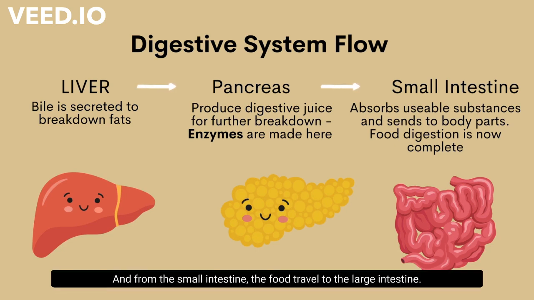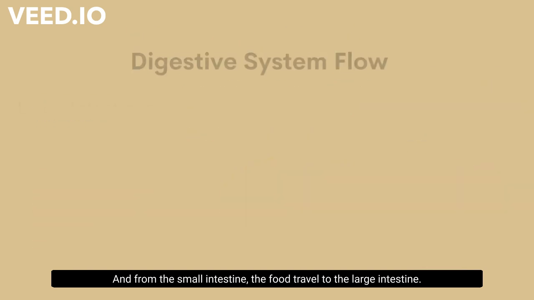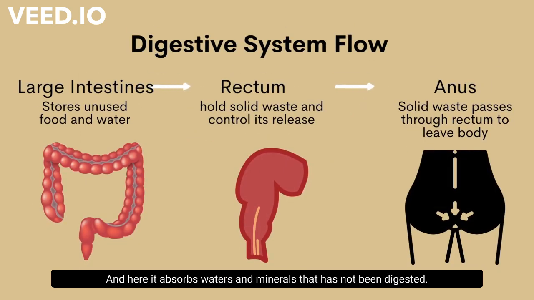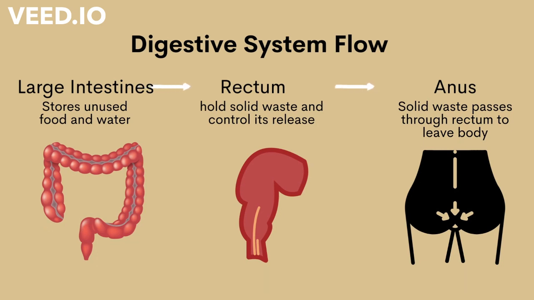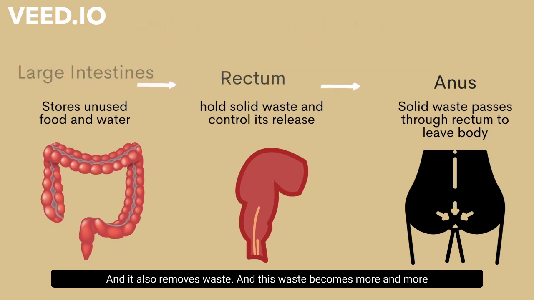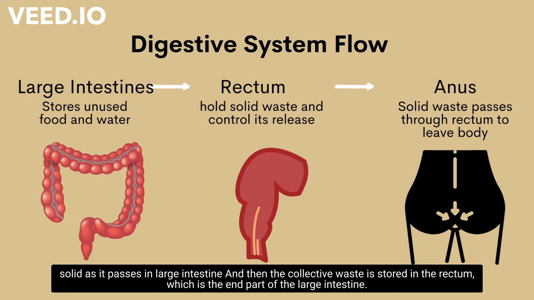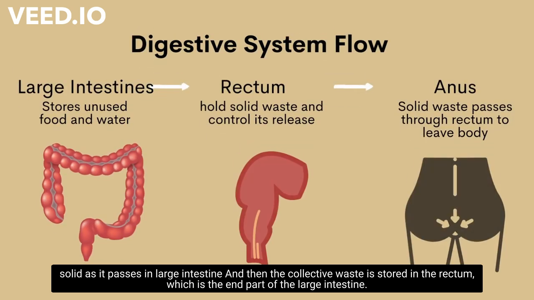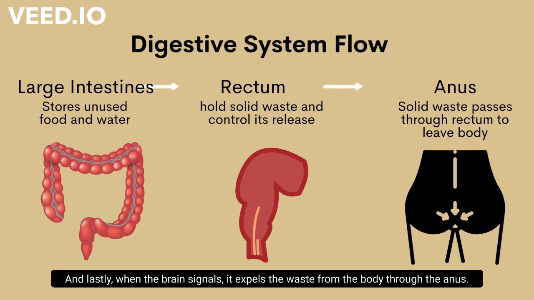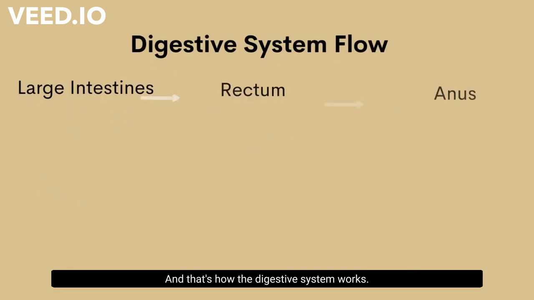And from the small intestine, the food travels to the large intestine, and here it absorbs water and minerals that have not been digested. And it also removes waste, and this waste becomes more and more solid as it passes through the large intestine. And then the collected waste is stored in the rectum, which is the end part of the large intestine. And lastly, when the brain signals, it expels the waste from the body through the anus, and that's how the digestive system works.